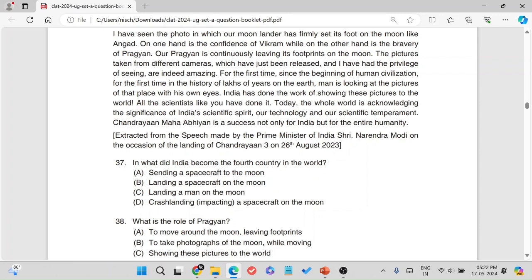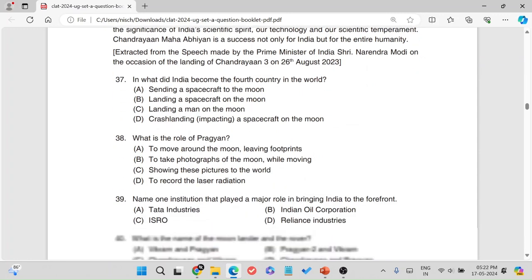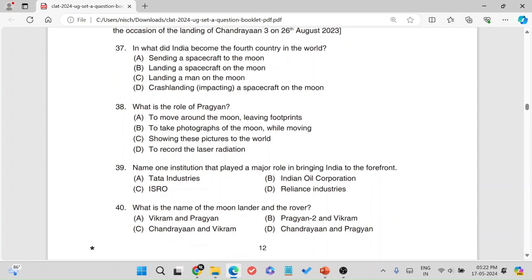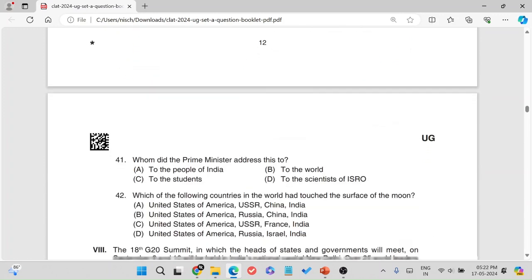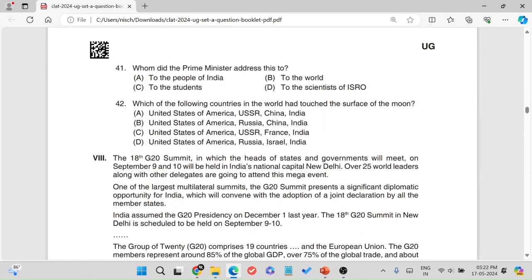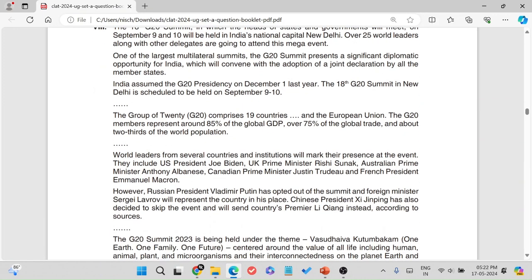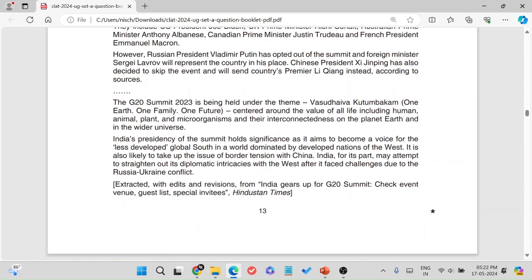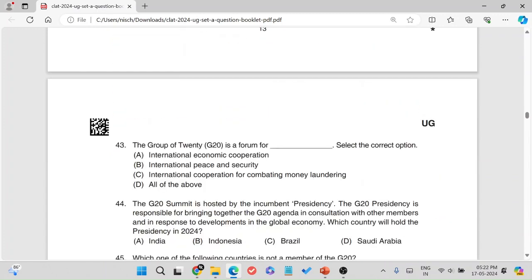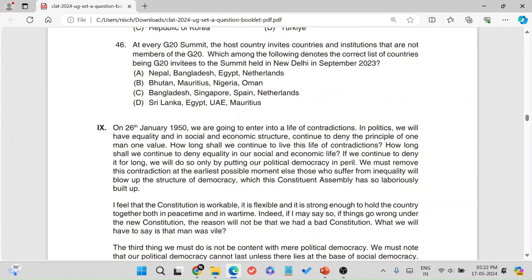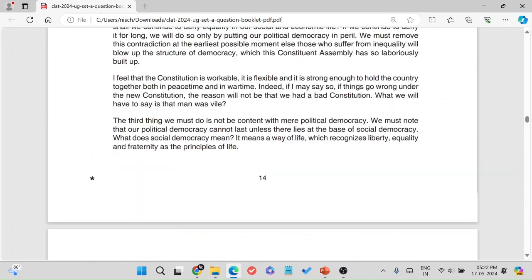Also straightforward questions. India became the 4th country in the world to land a spacecraft on the moon. Role of Pragyan. One is to play a major role in bringing India to the forefront. ISRO. The lander and the rover name. The Prime Minister addressed. And the other countries that touch the surface of the moon. And then finally G20. Obviously also something that happened this year. And a few questions about G20.